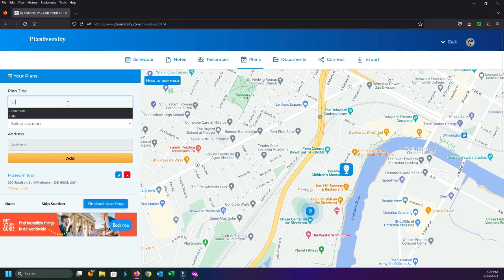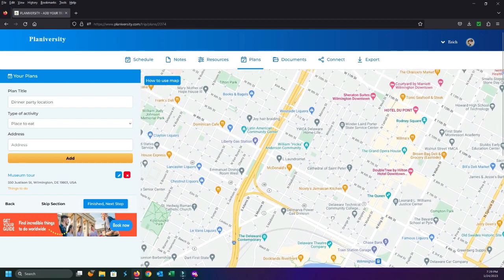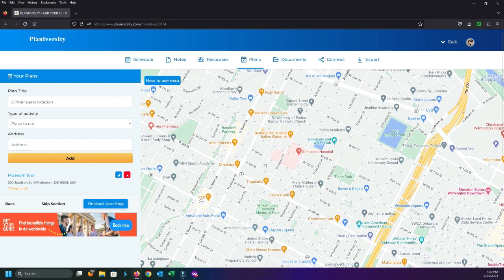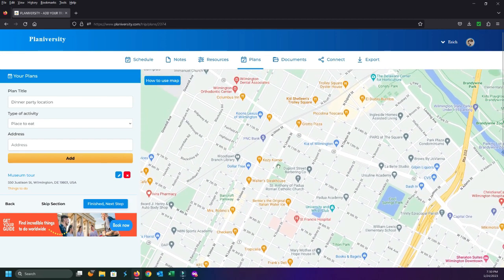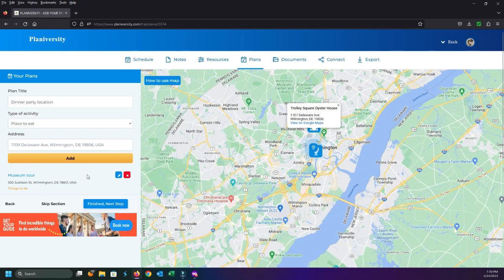Now I'm just going to say dinner party as well. I go ahead, I select, this is going to be a place to eat, and no, we don't want to eat at Little Caesars. Maybe we want to eat at Docklands, maybe we want to eat at, we don't want to eat at McDonald's, I'm sure. But let's just come up here, we'll try something a little more classy. So, you know, a major staple right here in Delaware is Grotto's Pizza, but I'm not going to go with that. I'm actually going to go with the Oyster House because I know the Oyster House personally, and I love that place. Fantastic food, great atmosphere, great location.